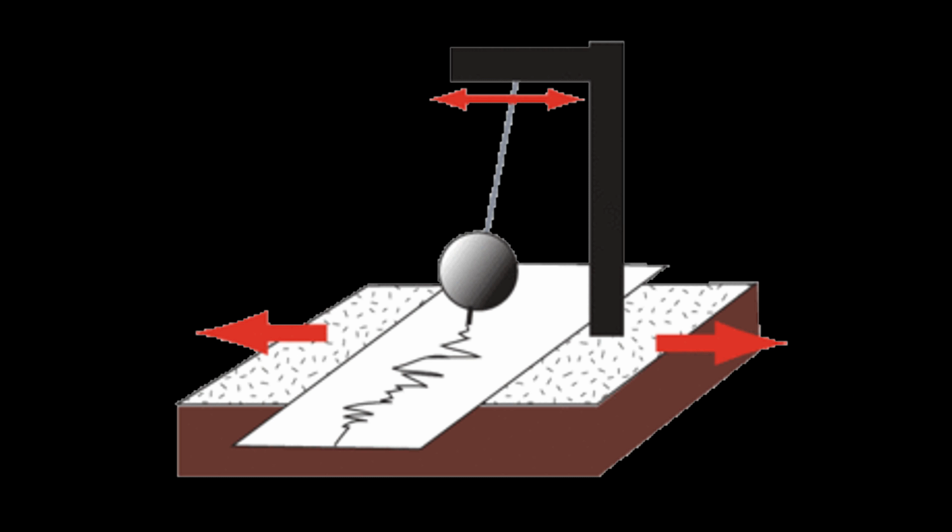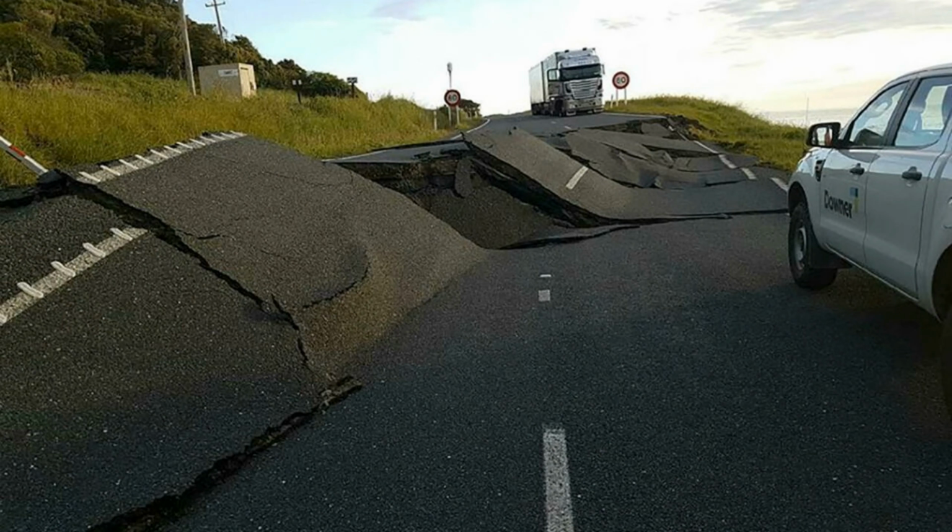How are earthquakes recorded? Earthquakes are recorded by instruments called seismographs. The recording they make is called a seismogram. The seismograph has a base that sets firmly in the ground and a heavy weight that hangs free. When an earthquake causes the ground to shake, the base of the seismograph shakes too, but the hanging weight does not. Instead, the spring or string that it is hanging from absorbs all the movement. The difference in position between the shaking part of the seismograph and the motionless part is what is recorded.